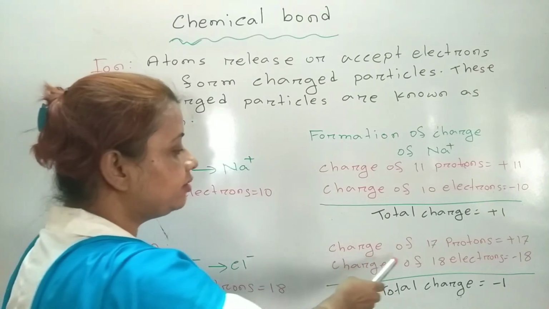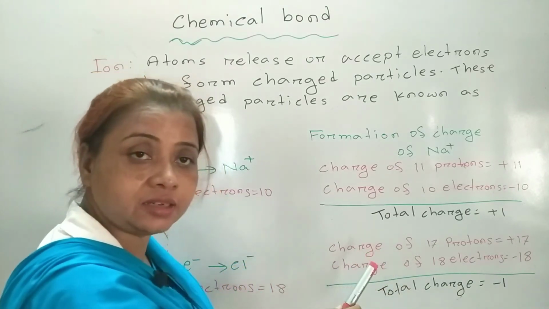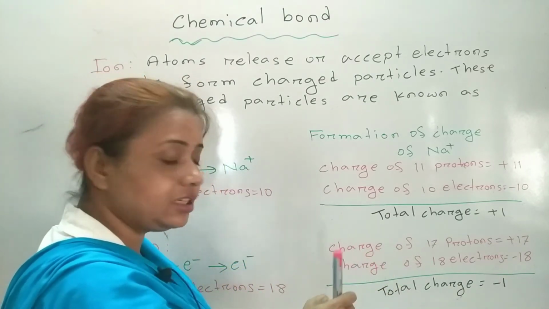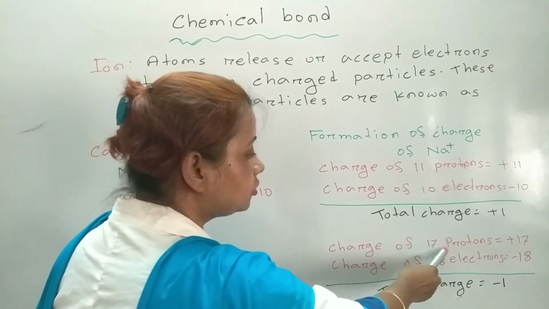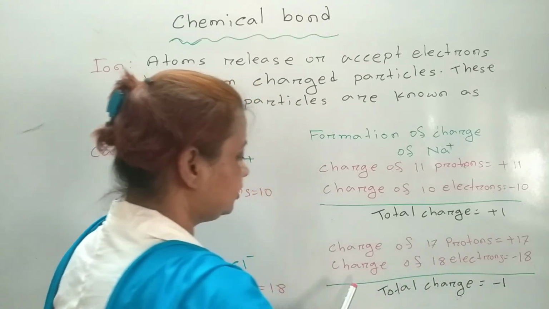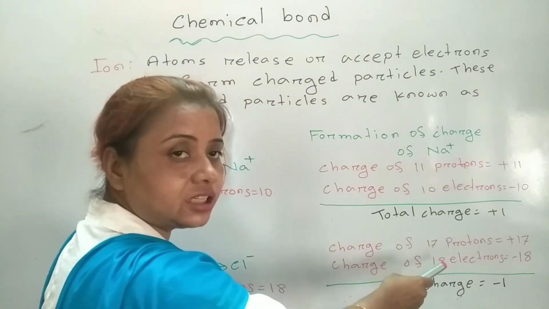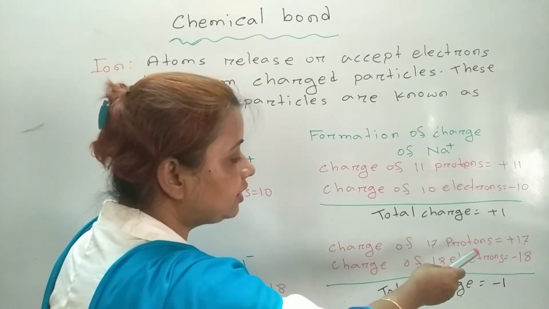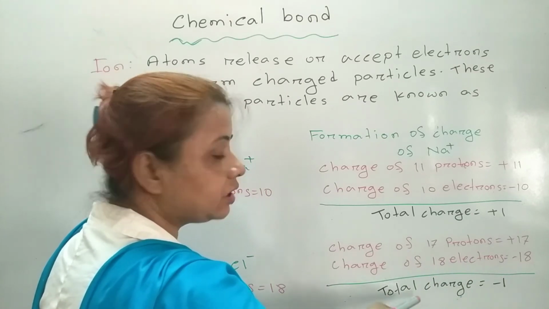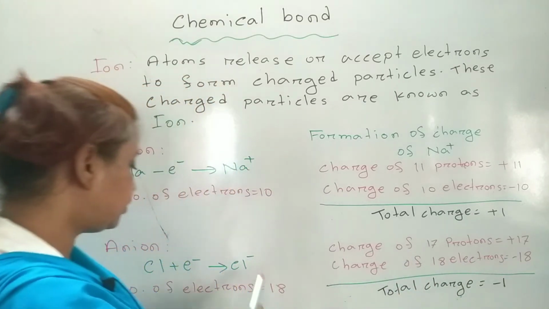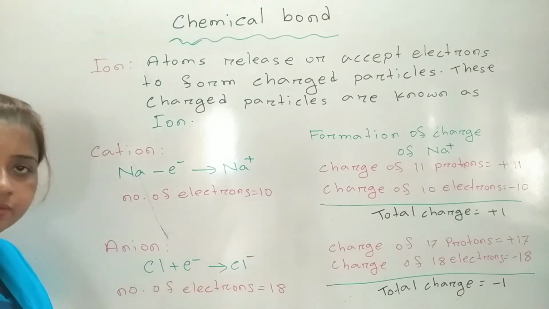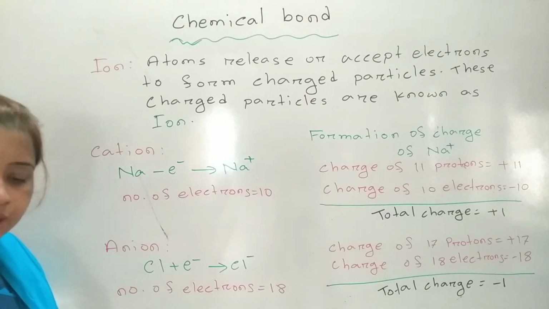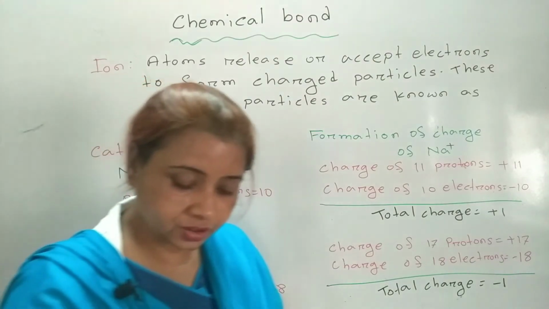The charge of 17 protons, protons are the same, don't forget, because there is no change in proton number, is +17 and the charge of 18 electrons is -18. Therefore, the total charge is -1. So the charge of chloride ion is -1. Is this clear to you?